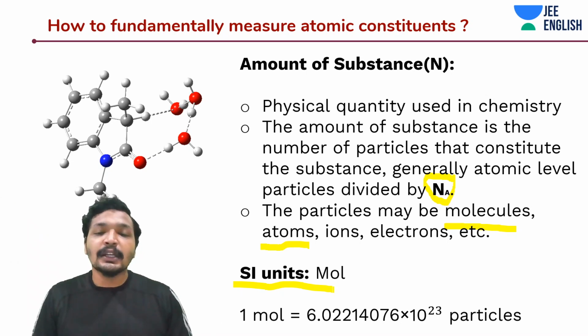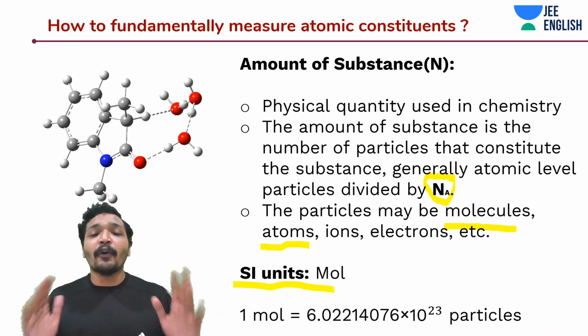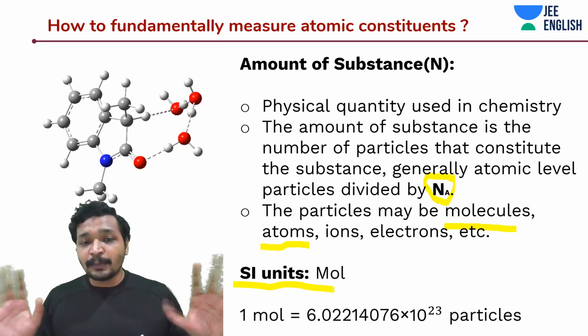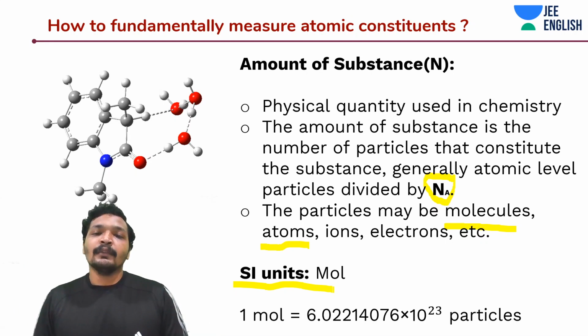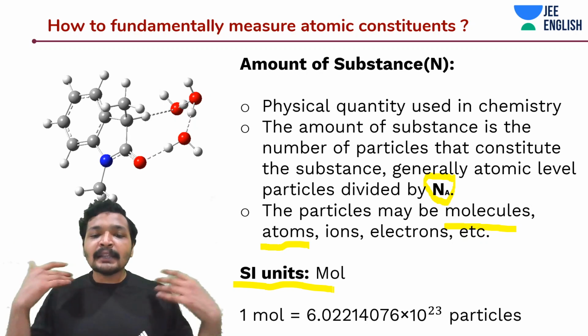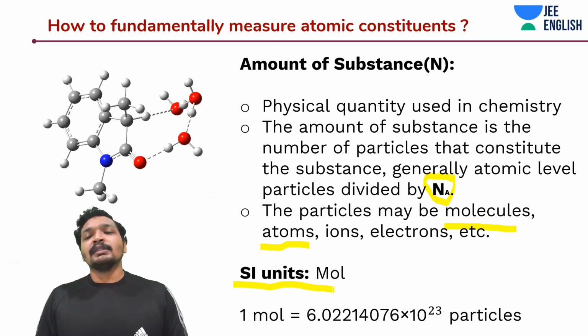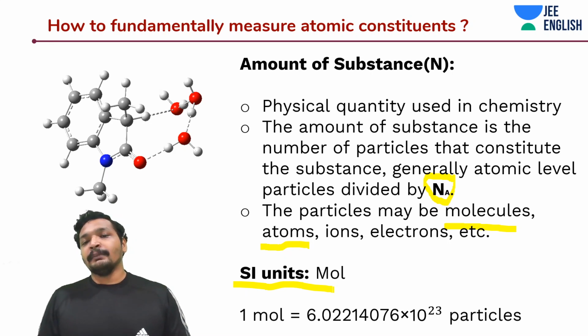I'll just pull it off and use it. But guys, understand the concept. What is mole? Mole is nothing but 6.022 into 10 to the power 23 particles, and these particles can be atoms, anything. If you multiply this mole by the atomic mass number, you will get the atomic mass in grams, 1 gram.